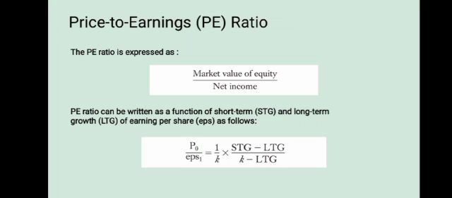That is, it will be lower the higher the cost of equity capital. And the second is that the P/E ratio is positively related to the expected growth in EPS relative to normal growth. The P/E ratio doesn't say anything about the absolute level of earnings, whether EPS is high or low, only the rate at which EPS is expected to increase relative to normal expected growth.